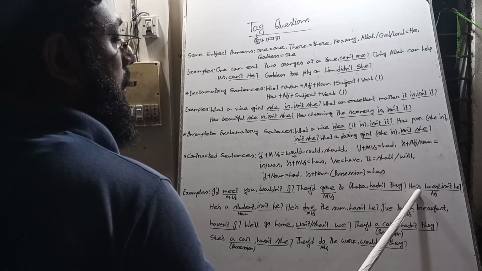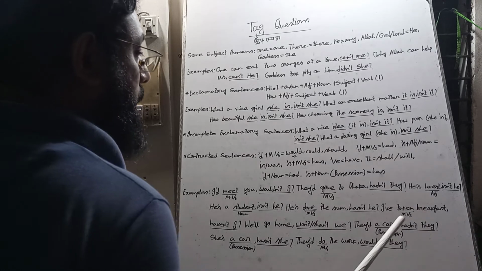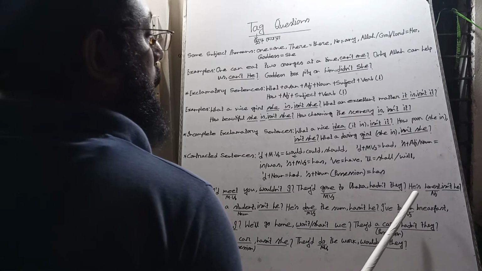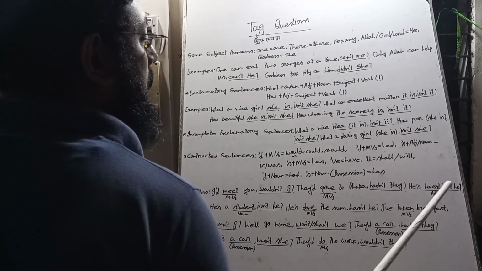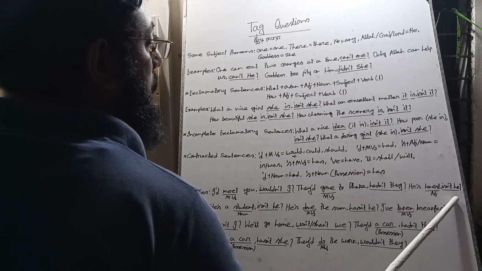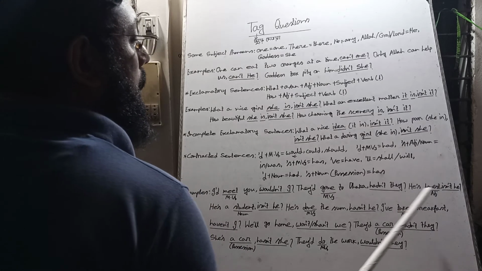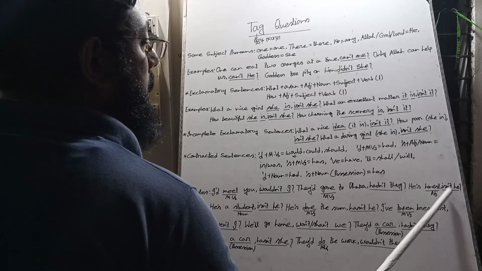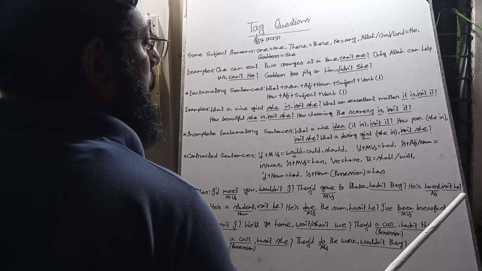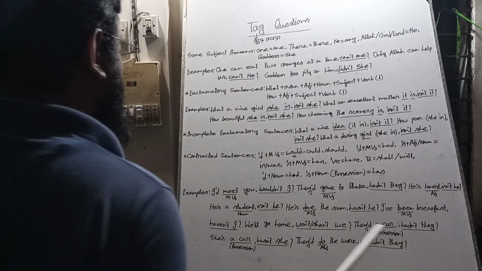It is here a linking verb. We bring is, the sentence is affirmative, the question will be negative. So we bring the contracted form isn't, and we use the pronoun he. At last we use a note of interrogation.